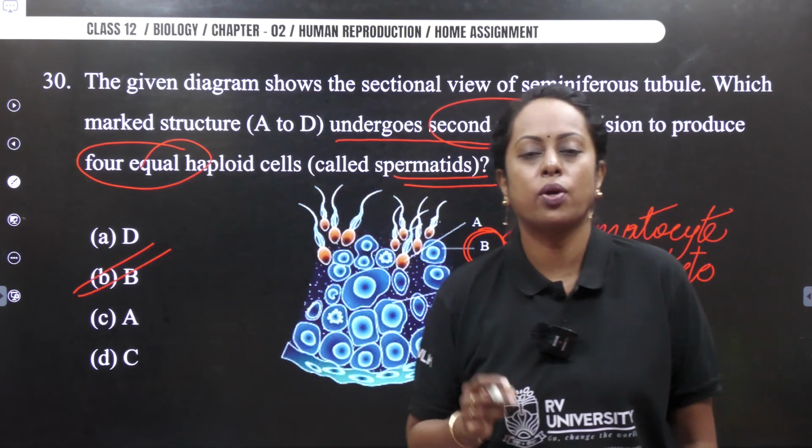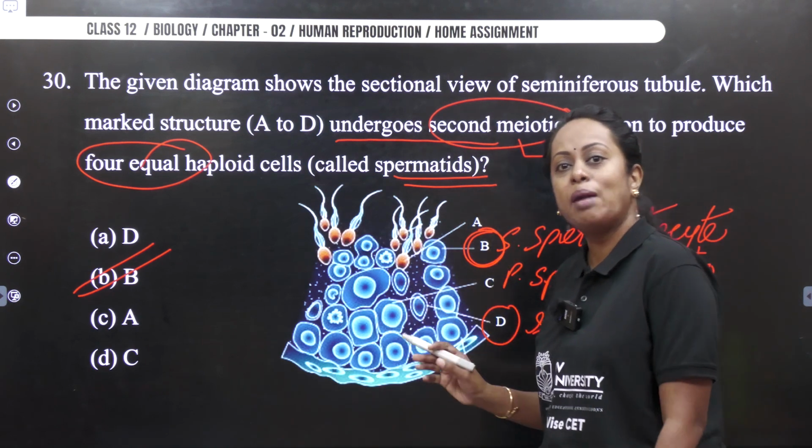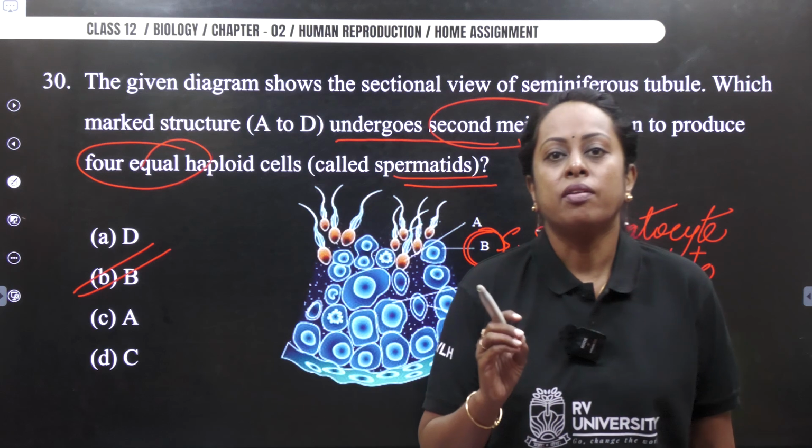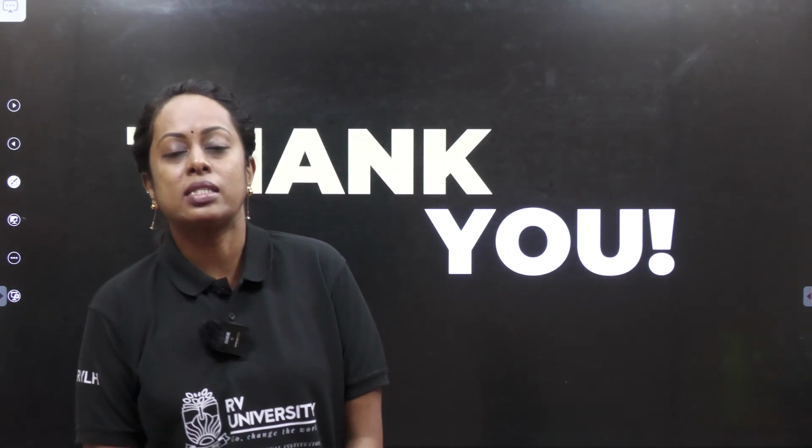So go ahead, mark your answer as option B and make sure you read and understand the labelings of your NCERT diagram. With this, we have come to the end of this particular topic. That means in the next class, we shall be discussing the synopsis of reproductive health.